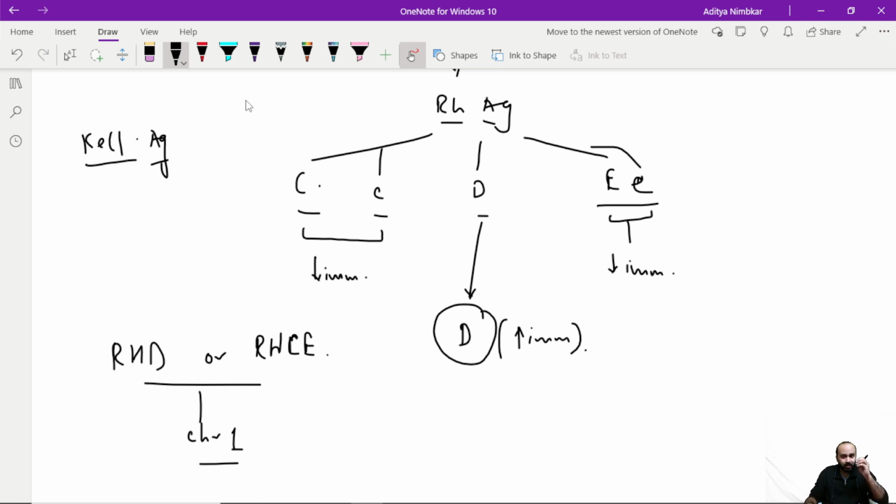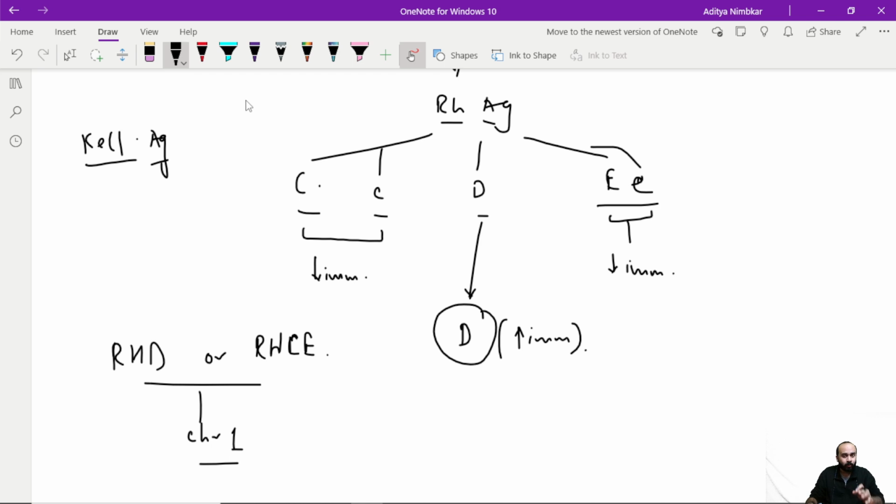Because irrespective of the titer or the quantity of antibodies that are present in the mother, even the smallest of quantities can go into the fetus and they can destroy the RBCs. Not just that, they don't only destroy the RBCs, they also destroy the fetal precursor cells. जो erythroblastosis हो रहा था वो KEL antigen में वो भी नहीं होता है.